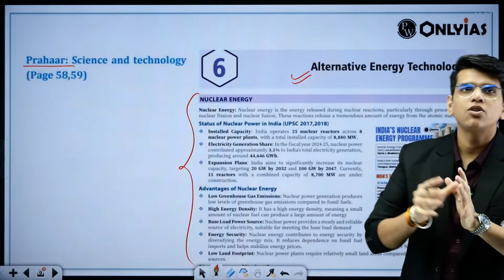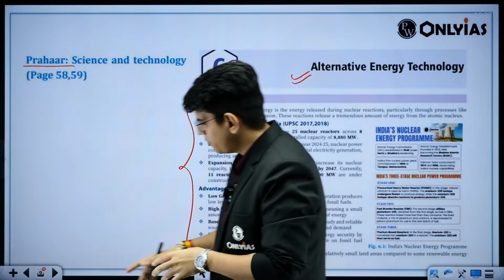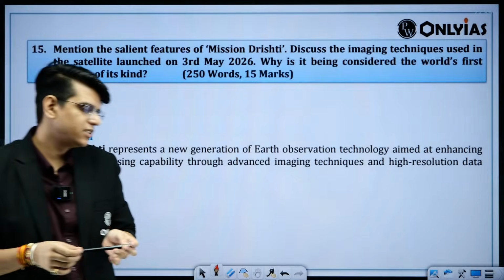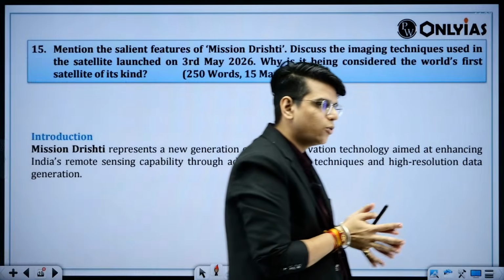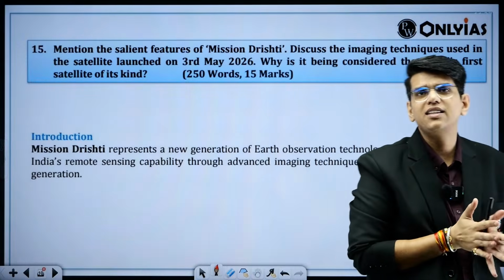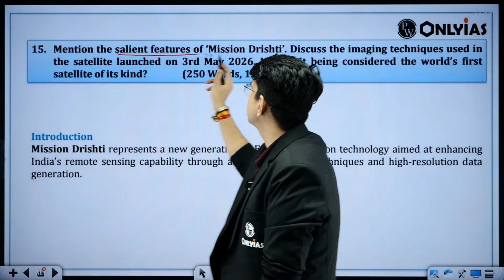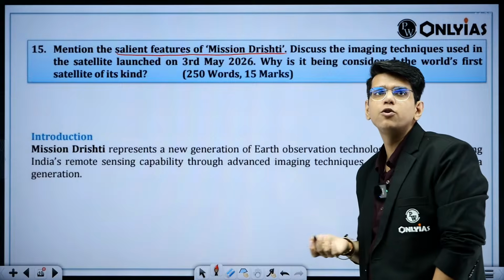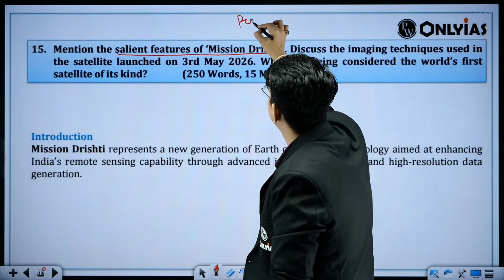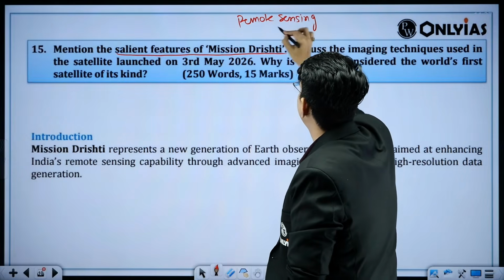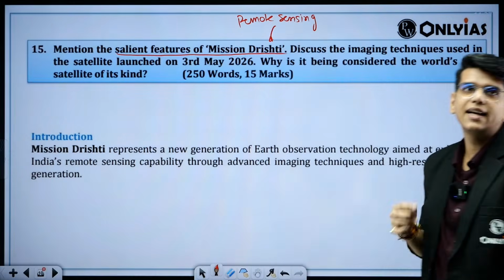Next one was on a tougher side, right? Next one was specific, that you had to know about the Drishti mission directly: what is done, who is producing the satellite, what are the functions, because what they have asked is, mention the salient features of mission Drishti. First of all, if you know remote sensing, you could have attempted the first part properly, right? But the second part is important.